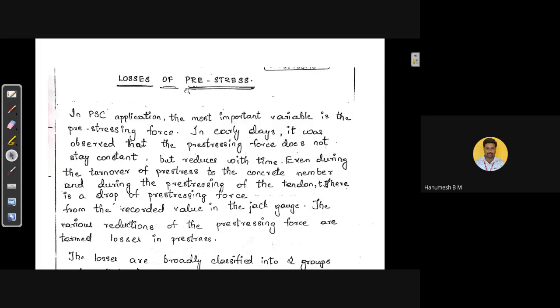Losses of pre-stress. In PSC application, the most important variable is the pre-stressing force. In early days, it was observed that pre-stressing force does not stay constant, but reduces with time. Even during the transfer of the pre-stress to the concrete members and during the pre-stressing of the tendon, there is a drop of pre-stressing force from the recorded value in the jack gauge. The various reductions of the pre-stressing force are termed as losses in pre-stress.